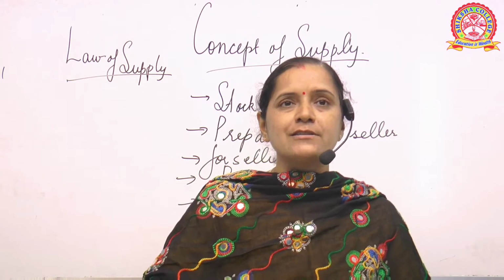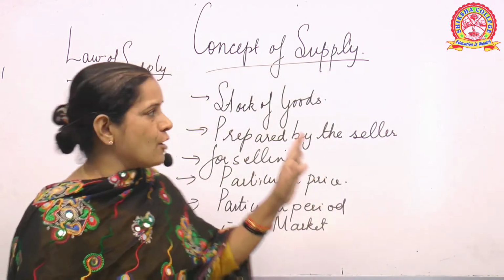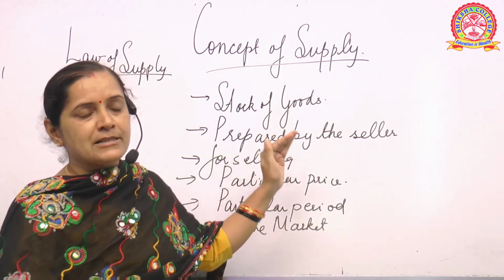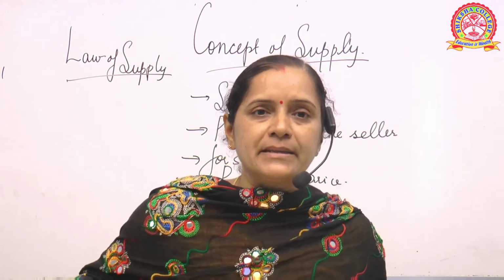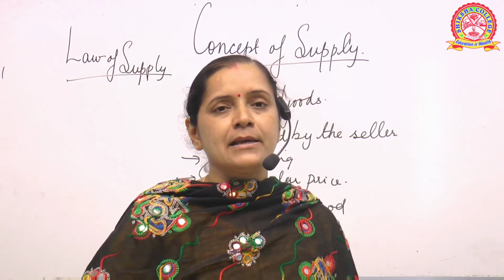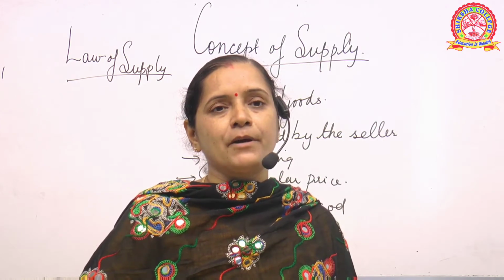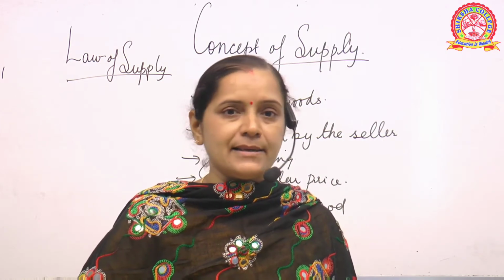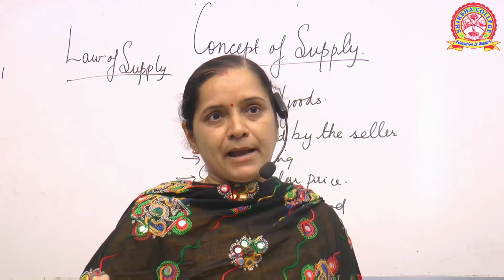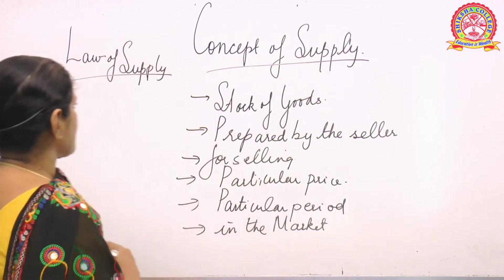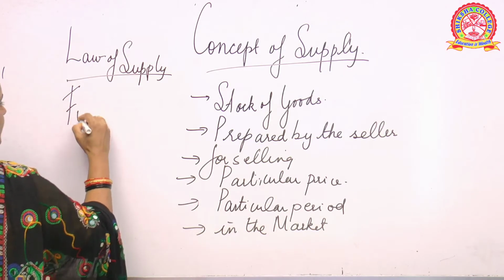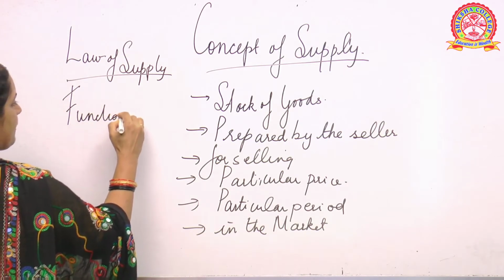Okay, so what is the law of supply? Now I hope that you have understood the meaning of supply. Supply is the stock of goods which will be sold by the seller at a particular price, at a particular period, at a given point of time in a given market. Now what is the law of supply? The law of supply explains the functional relationship.